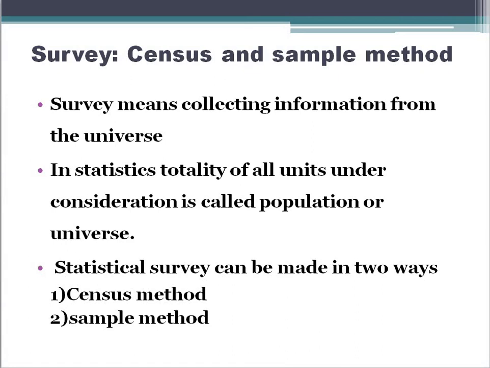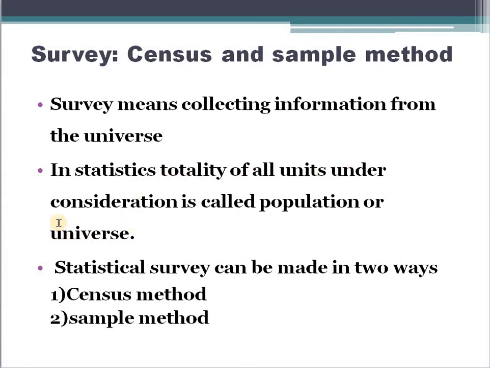In statistics, totality of all units means, for example, if we are going to study about the people of Mangalore, then the Mangalore people are called the population or universe. You understood?